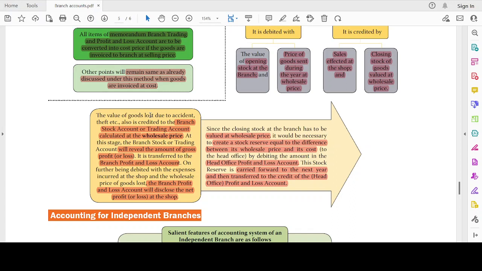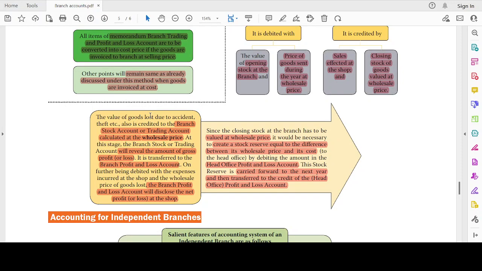Since the value of closing stock at the branch has to be valued at its wholesale price, it is necessary to create a stock reserve equal to the difference between the wholesale price and the cost. Like we had selling price and the cost, we are creating a stock reserve. In this method, we will create a stock reserve to the extent of wholesale price and the cost by debiting the amount in the head office profit and loss account. This stock reserve account is carried forward to the next year and then transferred to the credit side of the profit and loss account. Okay.